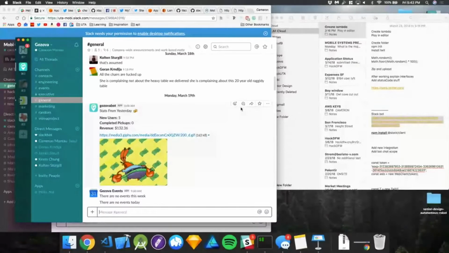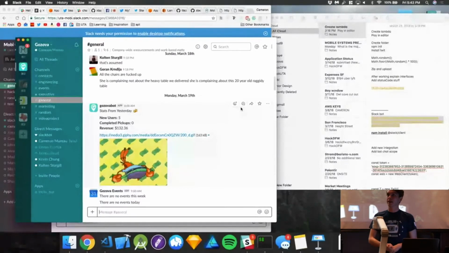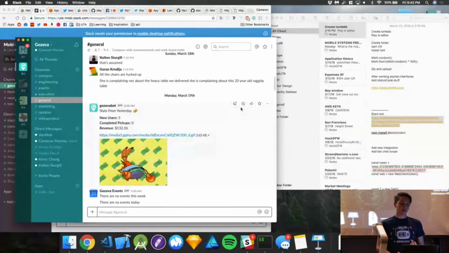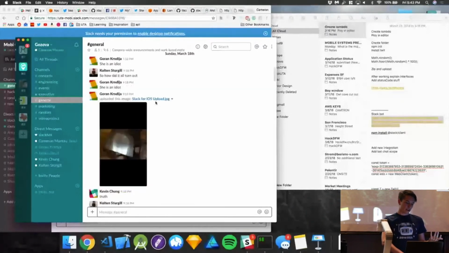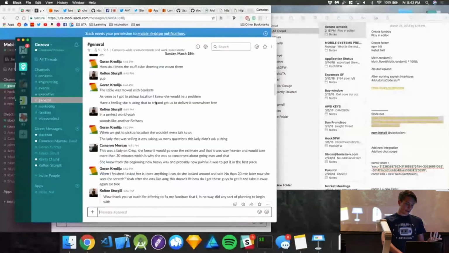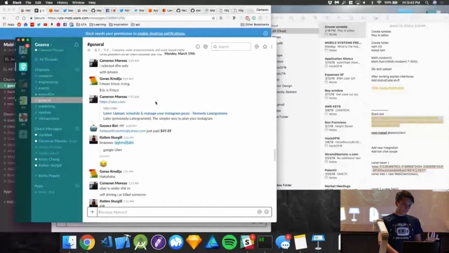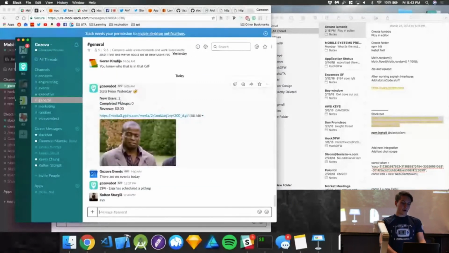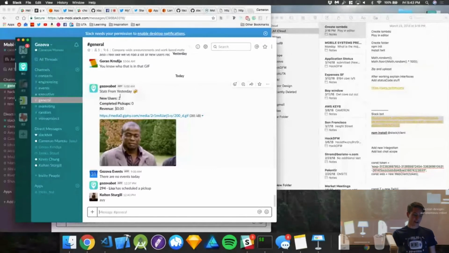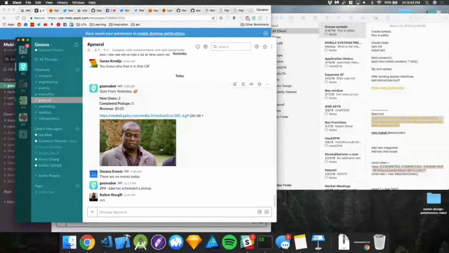This is actually really useful. Every day at 8 a.m., it tells us how much money we earned that day. If we earned $0, it searches for a random GIF that's a crying face. And if we earned more than $1, it searches for something that has to do with money. Let's see if I can find another one. Yeah, today's, we didn't make any money today or yesterday, but we had 2 new users and he's crying.